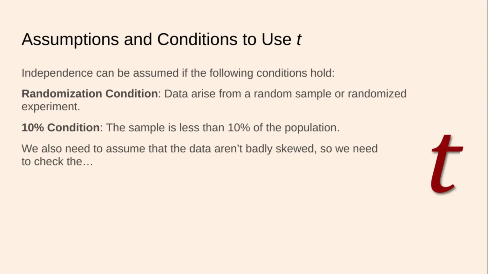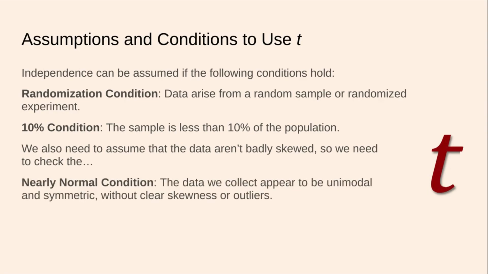We also need to assume the data are not badly skewed, so we need to check the nearly normal condition. Nearly, I could even put some air quotes next to nearly, because you're going to see what we can get away with in this chapter, and it's kind of funny. I may or may not have a meme about it, and you'll see that meme in just a little bit. The data we collect appear, air quotes, to be unimodal and symmetric without clear skewness or outliers. Okay, and we'll see what counts as nearly, and you may be surprised and maybe a little disturbed.